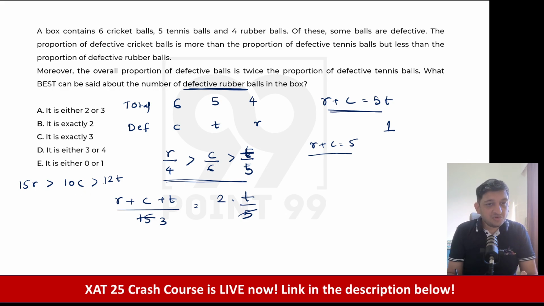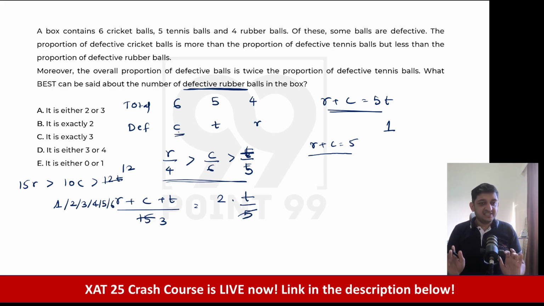But because this is going to be 12, 12T की जगह पे 12 ही होगा, because we know that T का value is 1. 10C greater than 12 will mean that C का value is either 1, not 1 rather, 1 हो ही नहीं सकता. It can be either 2, it can be 3, it can be 4, it can be 5, or it can be 6 as well, because there are 6 cricket balls that exist. ठीक है, तो 2, 3, 4, 5, 6 हो सकते हैं.